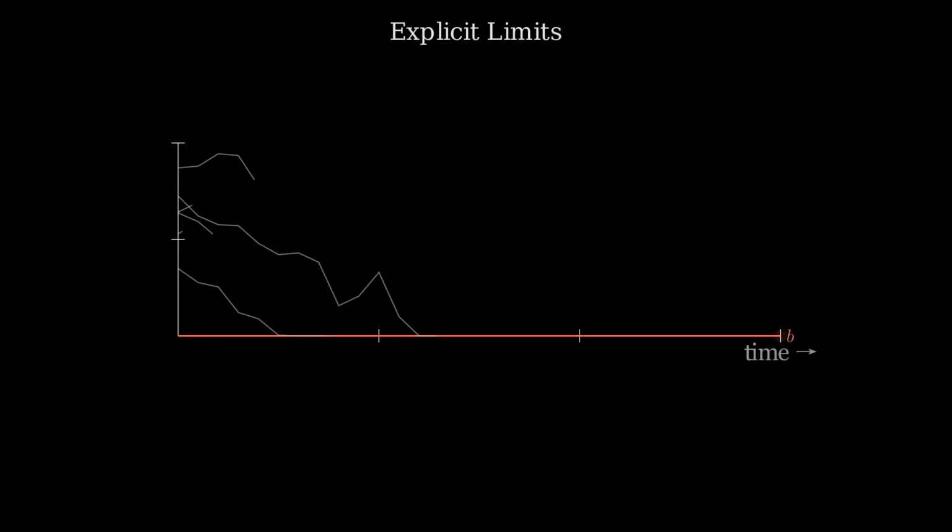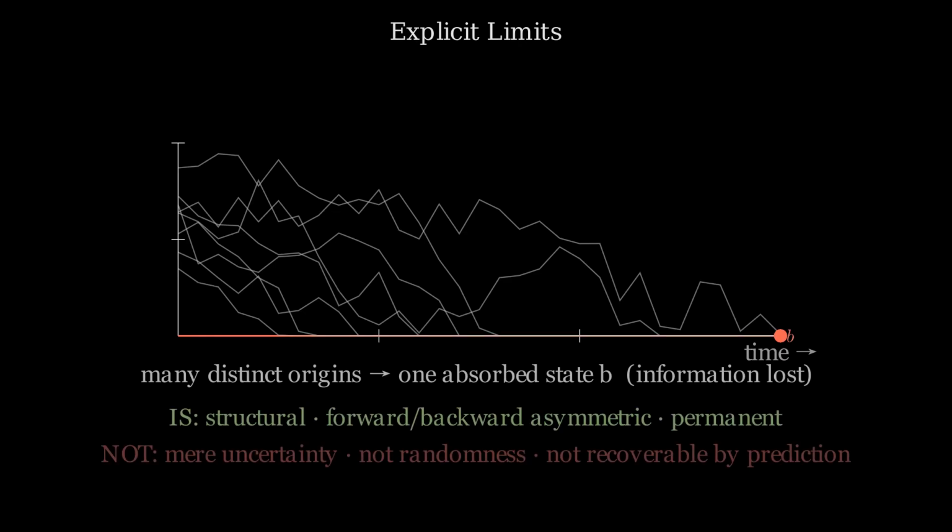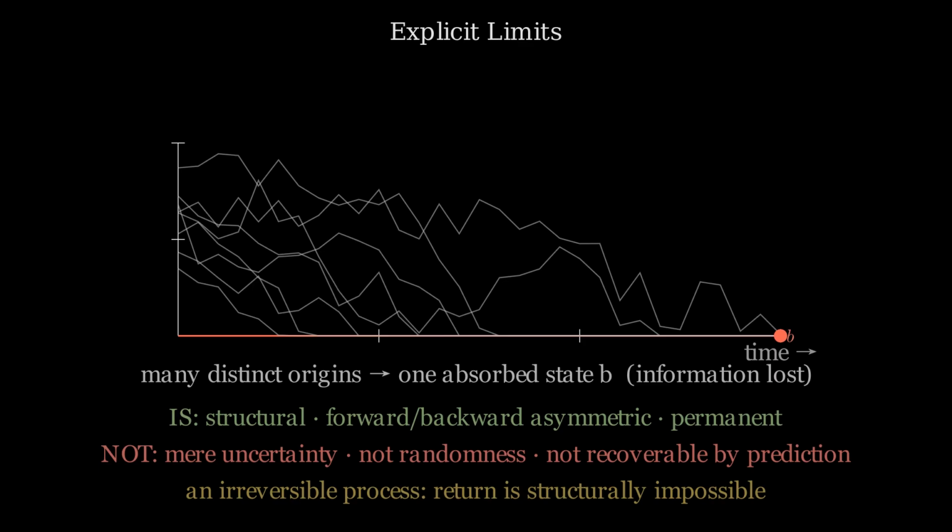Irreversibility means that the transition structure of the system prevents return. It is not the same as saying the outcome is unpredictable. You can predict with certainty that the process will remain absorbed. What you cannot do is undo the absorption. Measurement, information, or better forecasting cannot change this. The constraint is not epistemic. It is built into the dynamics.